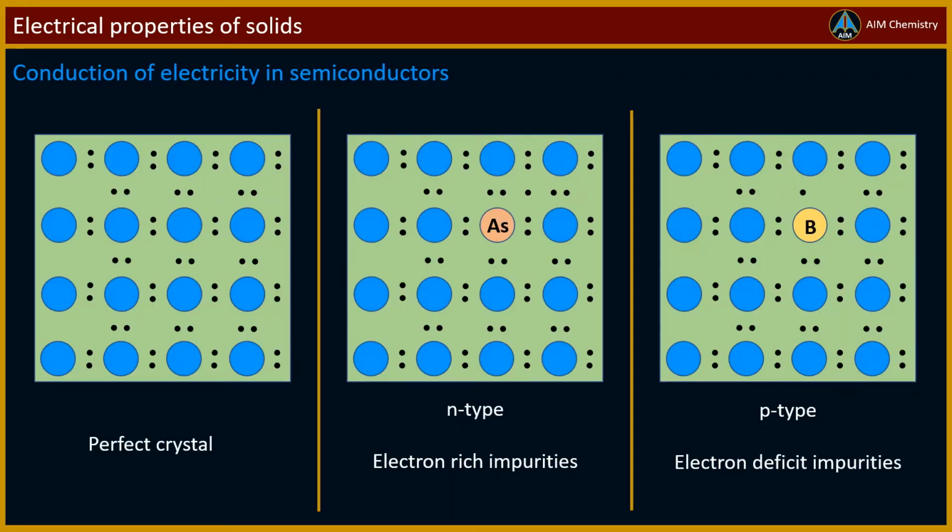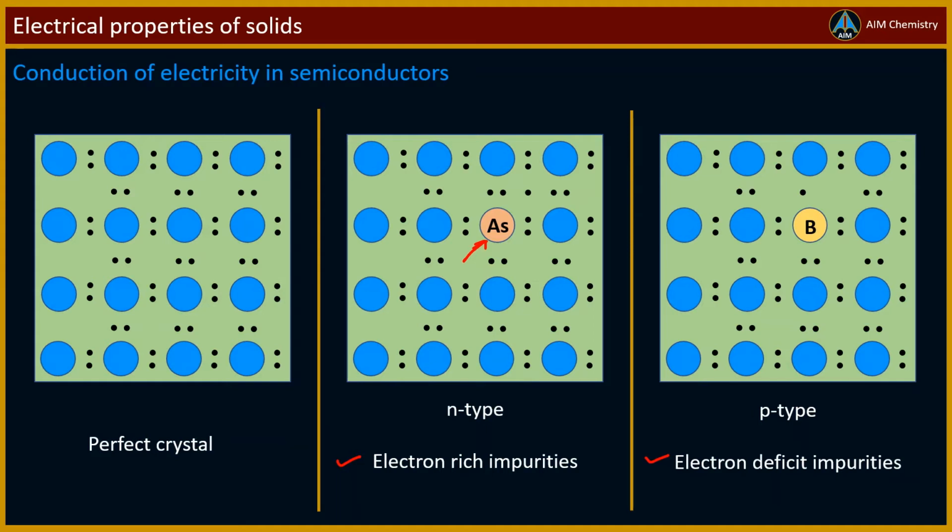Impurities are of two types, electron-rich impurities and electron-deficit impurities. Silicon belongs to group 14 of the periodic table and has 4 valence electrons. In silicon, each atom forms 4 covalent bonds with its neighbors. When doped with a group 15 element like phosphorus or arsenic, which contains 5 valence electrons, they occupy some of the lattice sites in silicon.